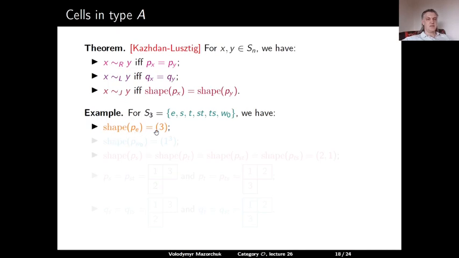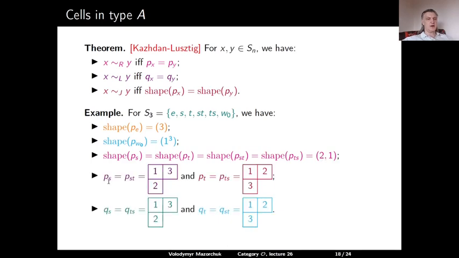have that the shape of P(e) is 3, the shape of P(w0) is 1, 1, 1, and the shape of the insertion tableaux of all other elements is 2, 1. So the insertion tableau for s and st is 1, 3, 2, and for t and ts is 1, 2, 3. The recording tableau for s and ts is 1, 3, 2, and the recording tableau for t and st is 1, 2, 3. So s and st, this is a right cell, t and ts, this is a right cell, s and ts is a left cell, and t and st is a left cell. This is an example of how you can apply this theorem.